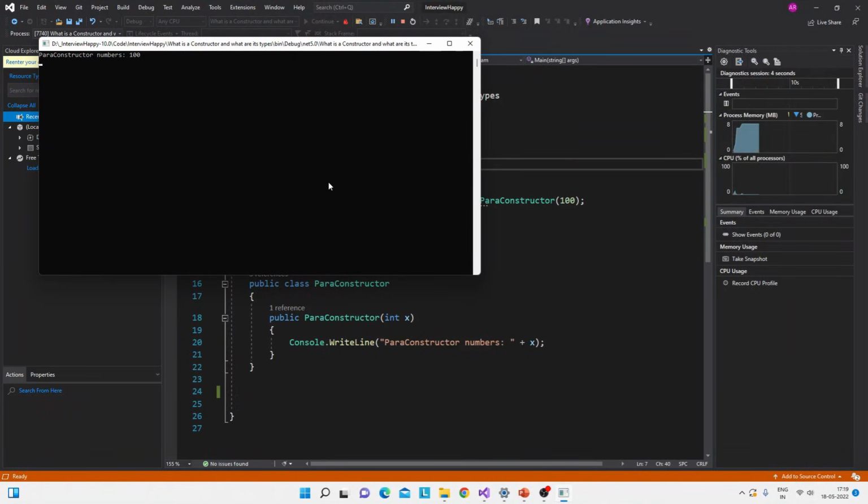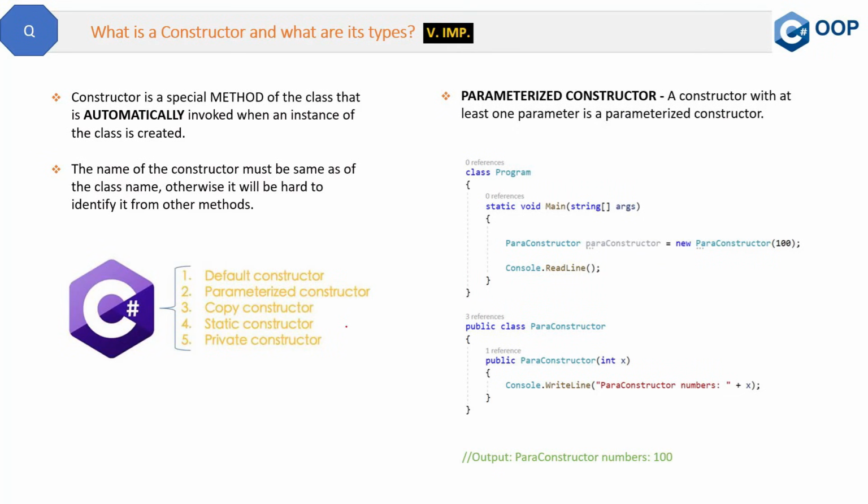See, as I said, this is the output, and I hope now you are clear about the parameterized constructor also. Now let's move to the next type of constructor, which is static constructor. We will discuss copy constructor at the end because it is quite complex in comparison to other constructors.